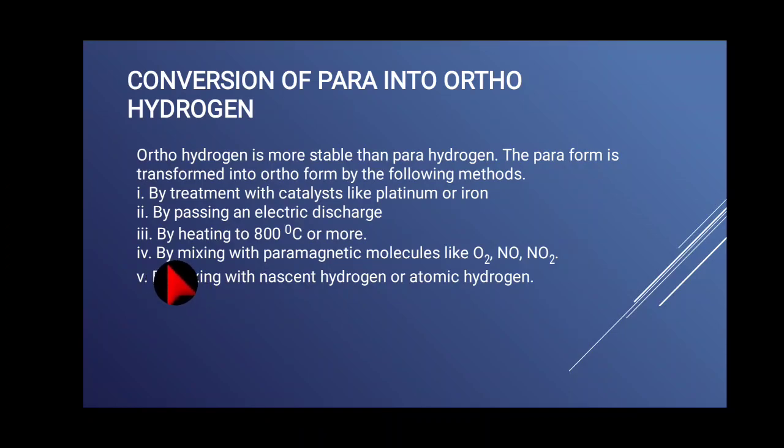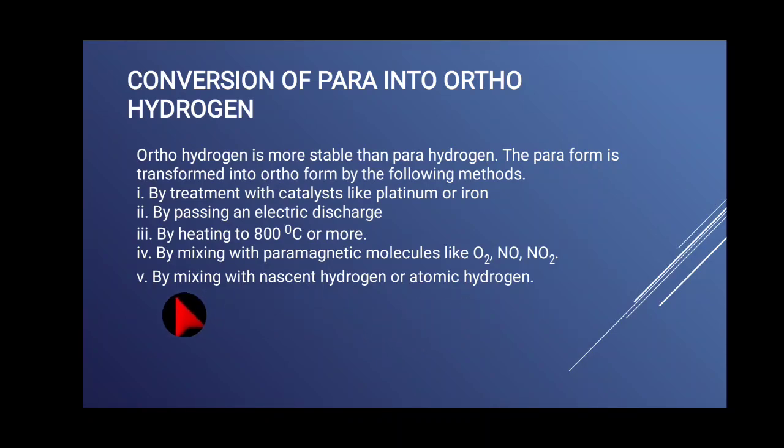Point number 4. By mixing with paramagnetic molecules like oxygen, nitric oxide and nitrogen dioxide. These three are called paramagnetic molecules. When these molecules are mixed with the para hydrogen, we can get orthohydrogen.